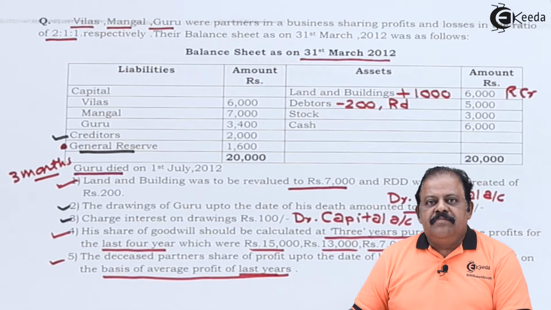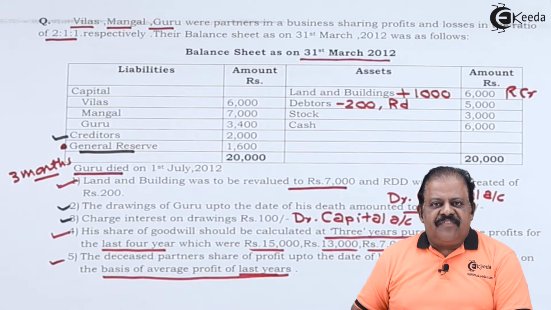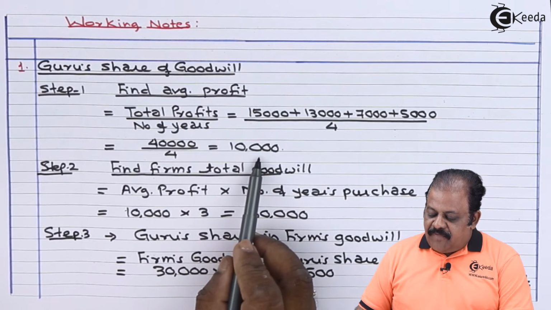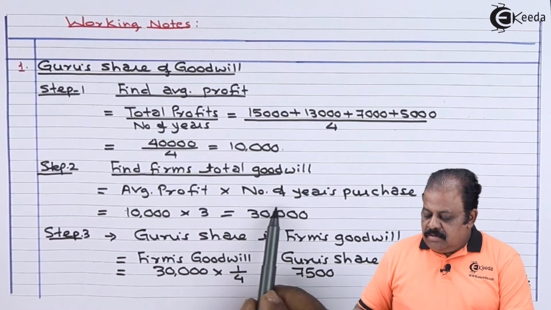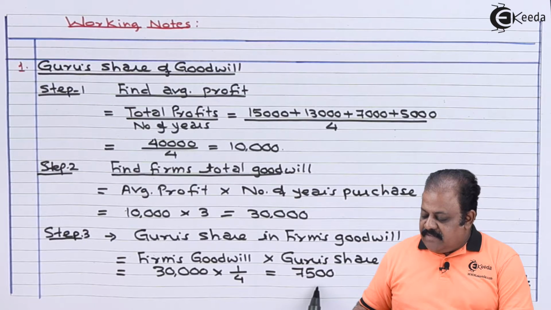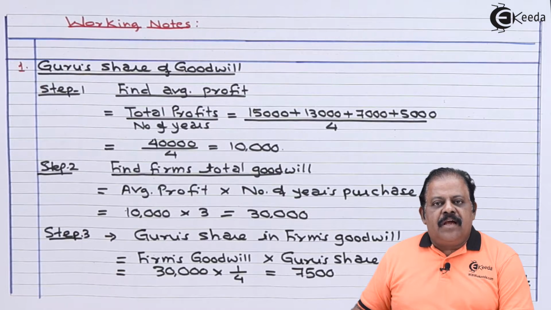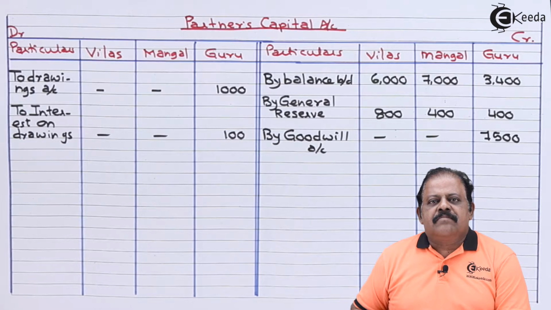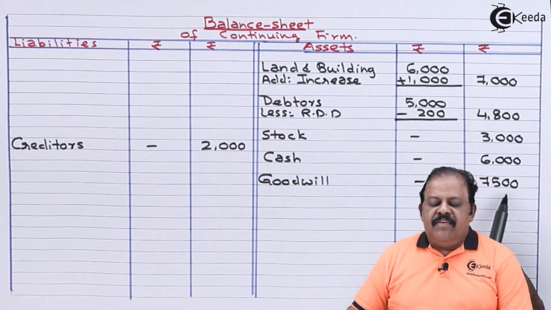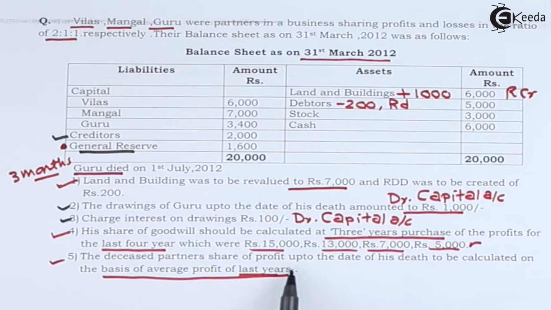Guru's share of goodwill. We have already calculated this through working note. Let us refer to it. Guru's share of goodwill based on average profit 10,000, 3 years purchase, goodwill of firm 30,000, Guru's share 7,500. This will be credited to his capital account. This will have another effect. New balance sheet asset side, goodwill 7,500.